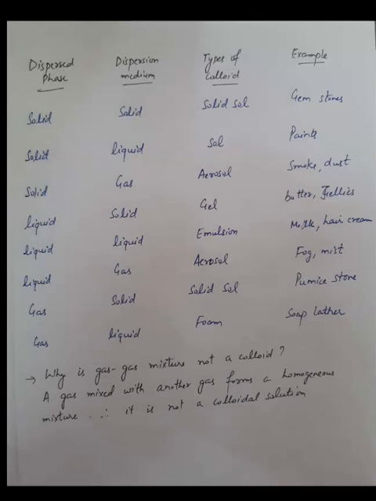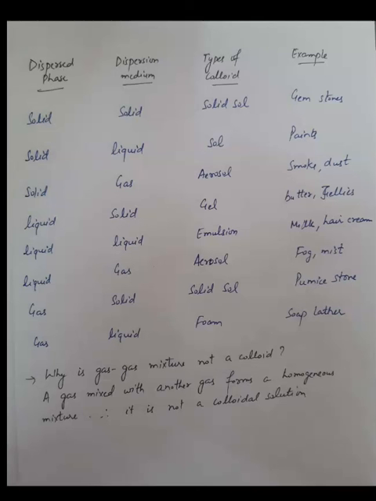Number 1, if the dispersed phase is solid and the dispersion medium is solid, then the type is solid sol. Example is gemstone. If the dispersed phase is solid and the dispersion medium is liquid, we call it sol. Example is paints. Dispersed phase solid, dispersion medium gas, type of colloid aerosol. Example is smoke, dust. If the dispersed phase is liquid and the dispersion medium solid, the type of colloid is gel. Example is butter. If the dispersed phase is liquid and the dispersion medium liquid, we say it is an emulsion. This is liquid in liquid.